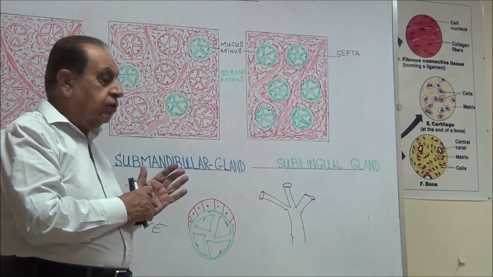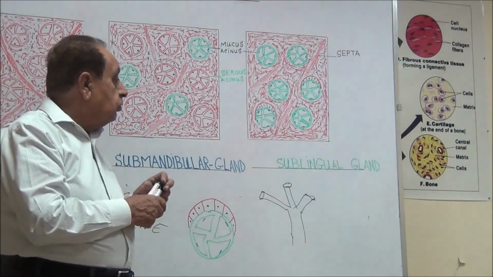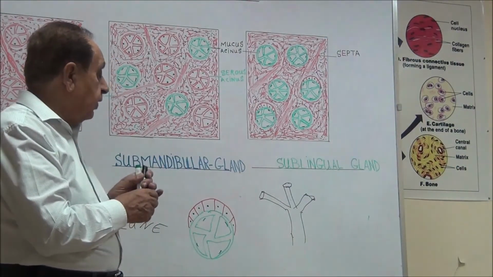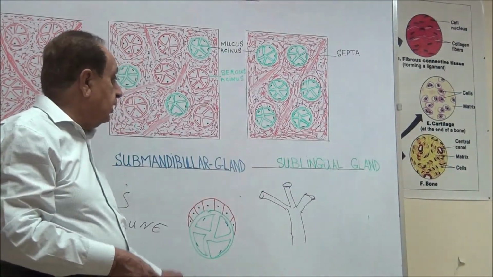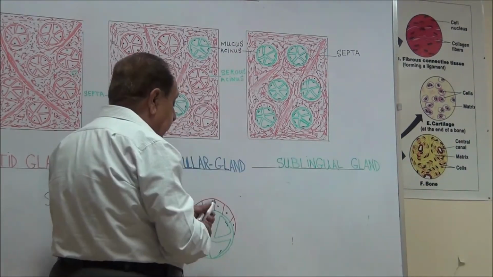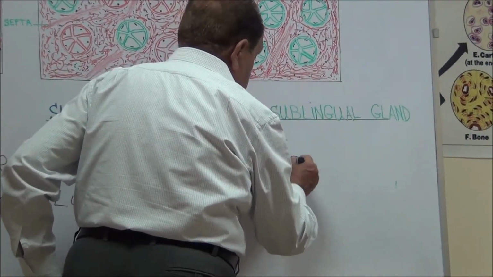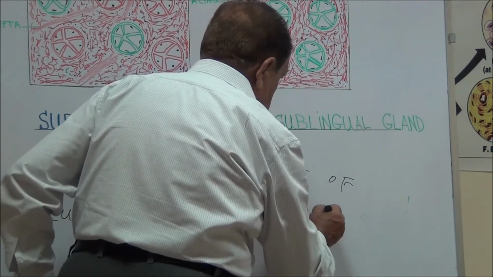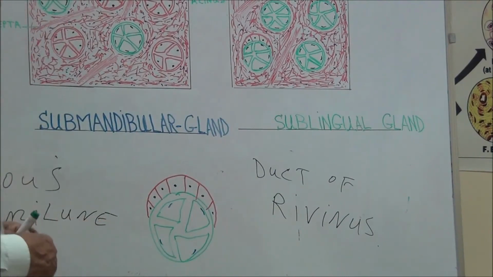This larger excretory duct of the sublingual gland is lined by pseudostratified columnar epithelium, and this main excretory duct of the sublingual gland is called the duct of Rivinus.